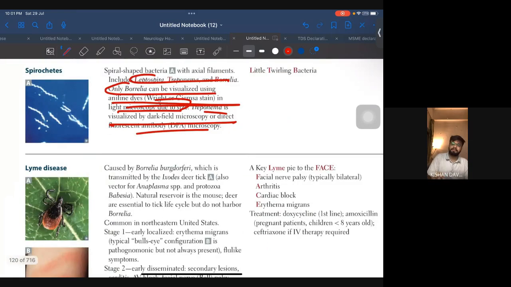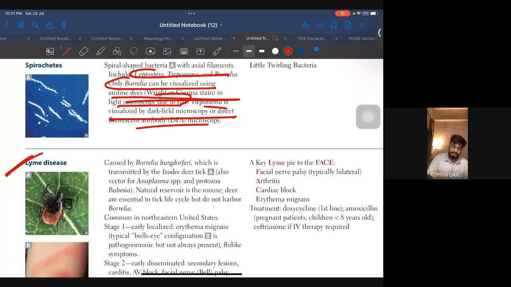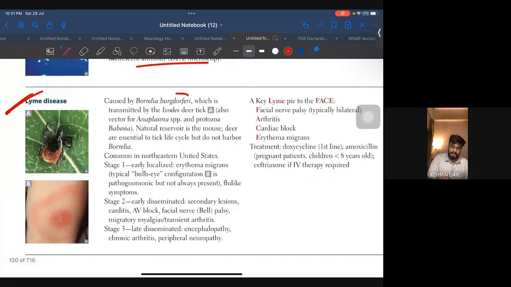Okay, let's start with Lyme disease, under very high yield. Borrelia burgdorferi is transmitted by Ixodes scapularis. This is very important. Ixodes scapularis, very important. I'll again highlight this. Ixodes scapularis, very high yield.